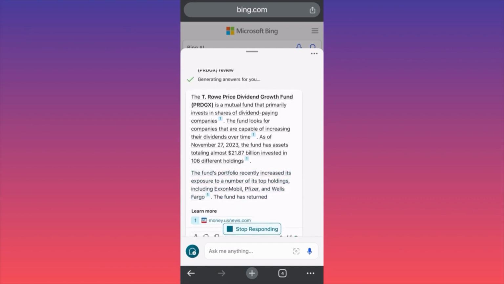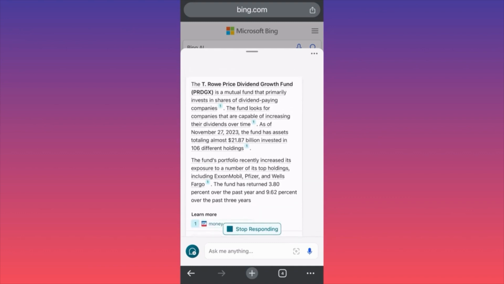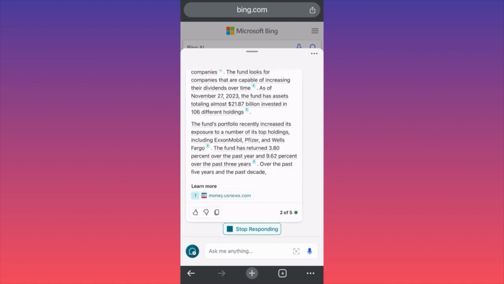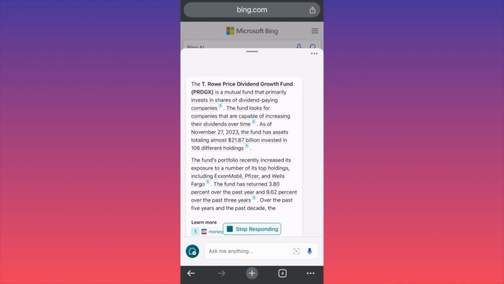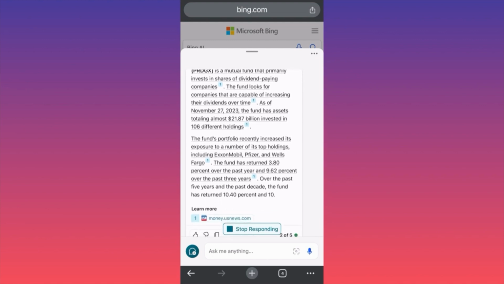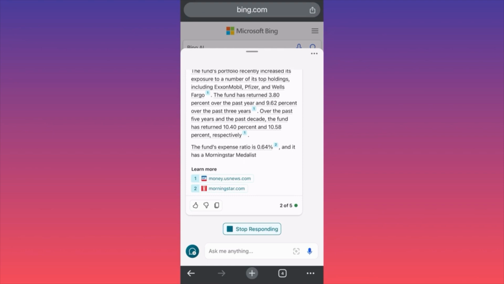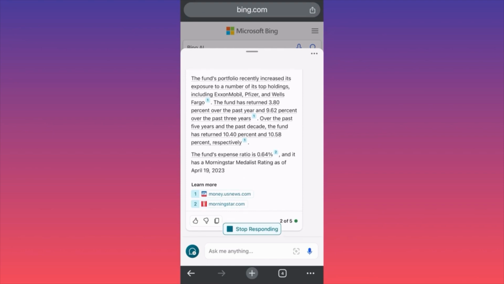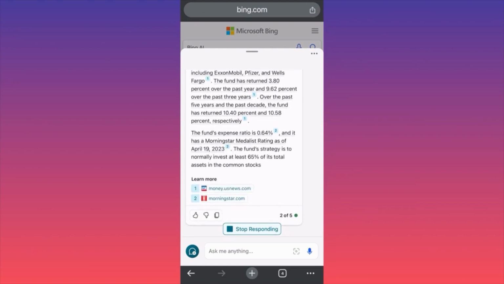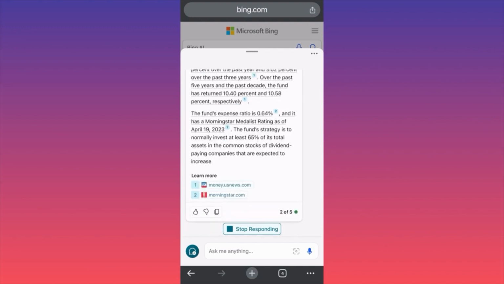So let's see. The T. Rowe Price Dividend Growth Fund is a mutual fund that primarily invests in dividend-paying stocks with capital increases, and so on. Okay, so the fund assets total about $21 billion. The fund has returned 3.8% over the past 3 years. That's kind of low.